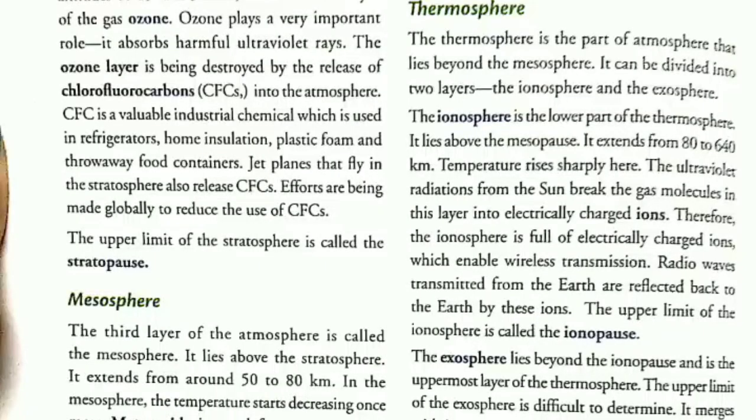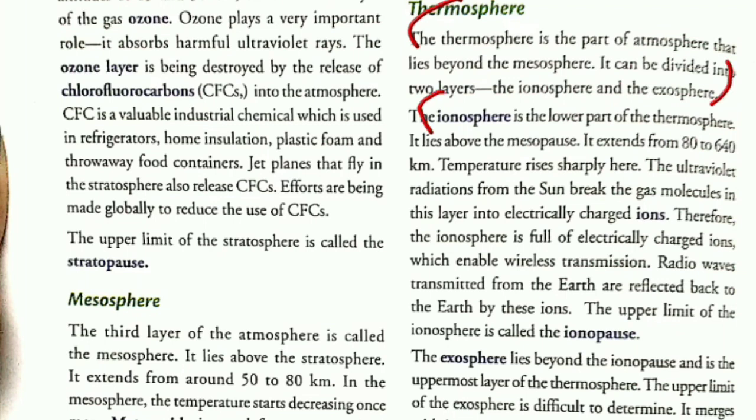On page number 36, under the heading thermosphere, we have to write from here: the thermosphere is a part of the atmosphere that lies beyond the mesosphere. Then here it is written, it can be divided. So instead of "it can be," you can write: thermosphere is divided into two layers, the ionosphere and exosphere, right?